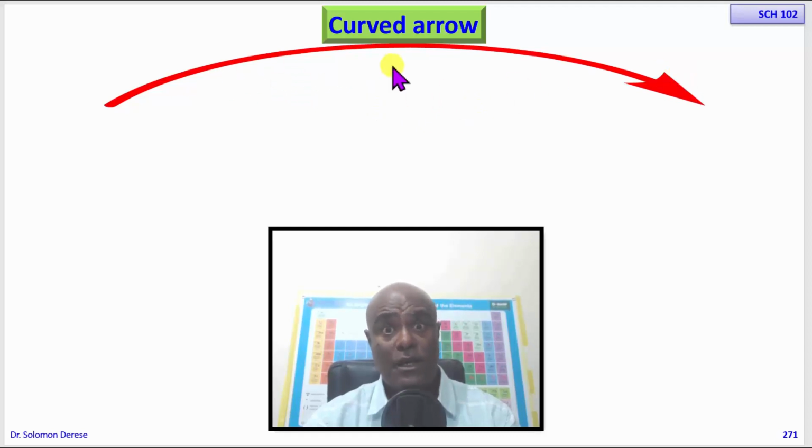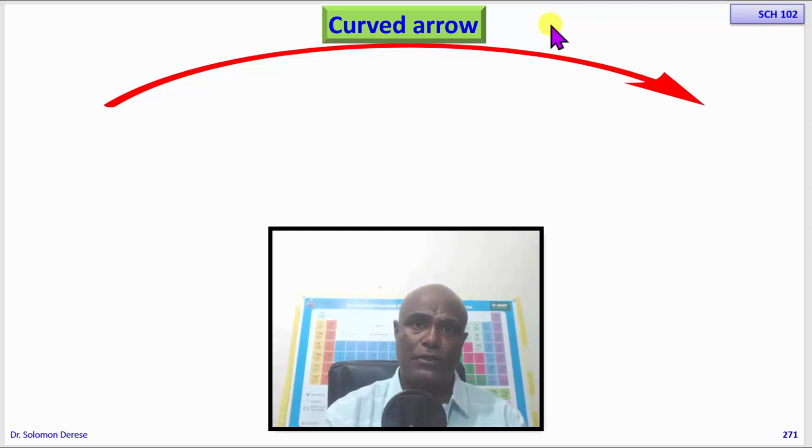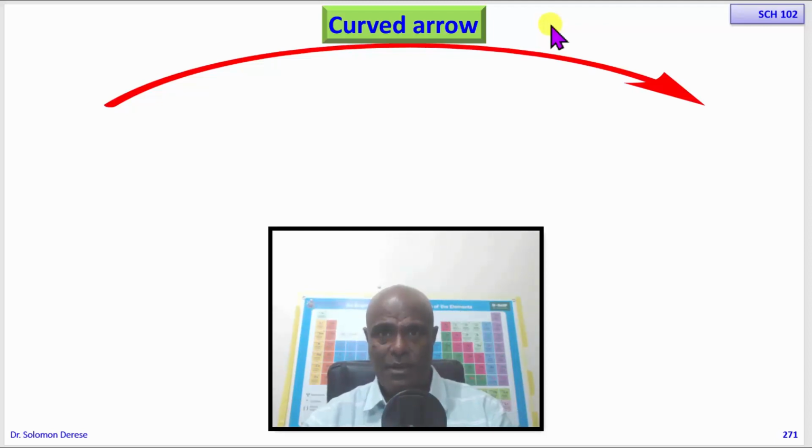First, the arrows we use to show the movement of electrons are curved arrows. They are not straight arrows. Straight arrows are used for other purposes. For example, a straight arrow pointing in one direction shows an irreversible chemical reaction: A gives product B, not going back. We also use two straight arrows, one pointing forward and another pointing backward, to show a reversible reaction.